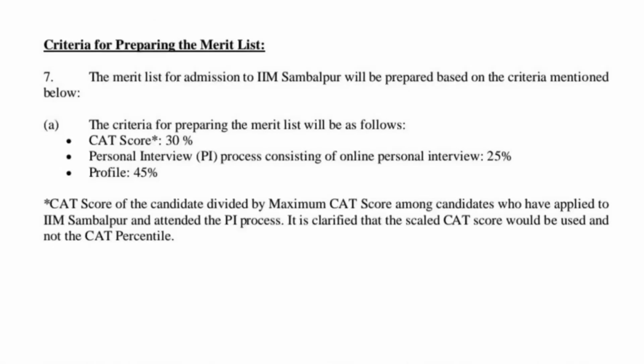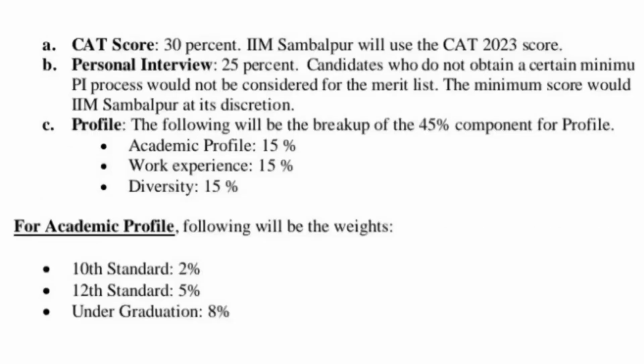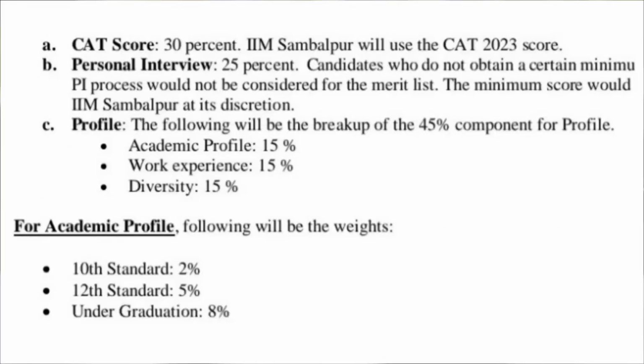Now if we consider the final selection criteria, then 30% weightage is given to your CAT score, 25% weightage is given to the personal interview, and 45% weightage is given to your overall profile. So in the profile, 15% weightage is given to your academic profile, 15% weightage is given to the work experience, and 15% weightage is given to the diversity.